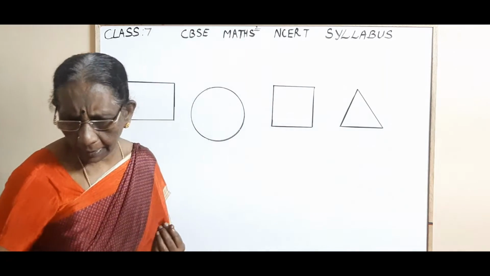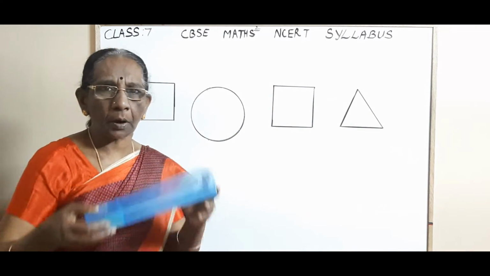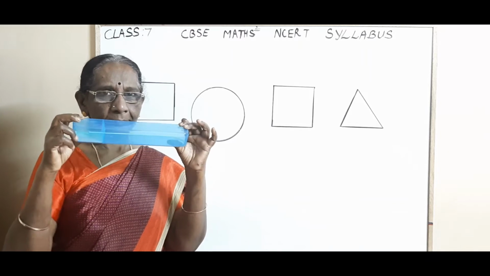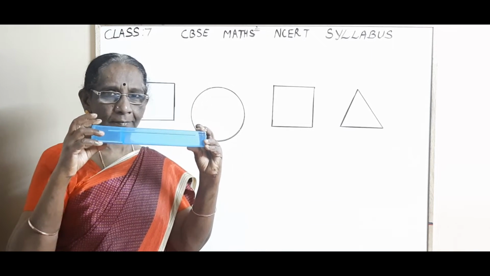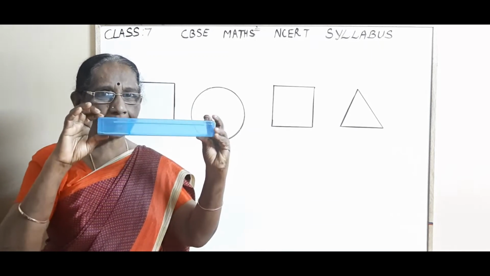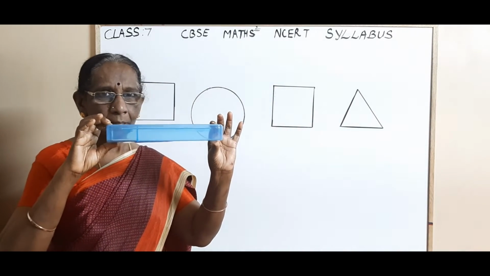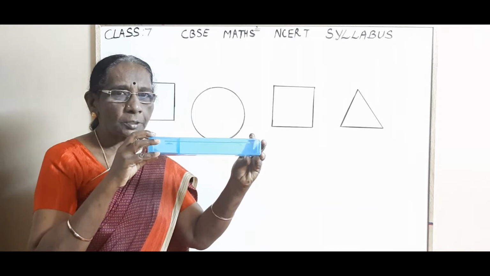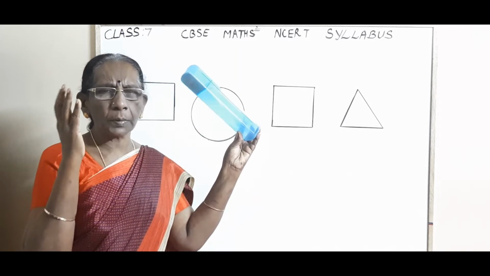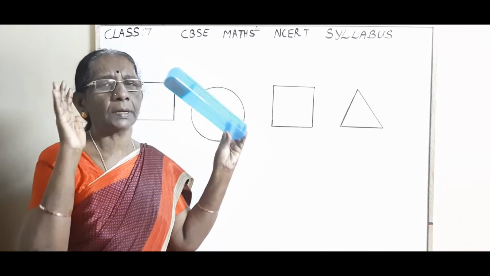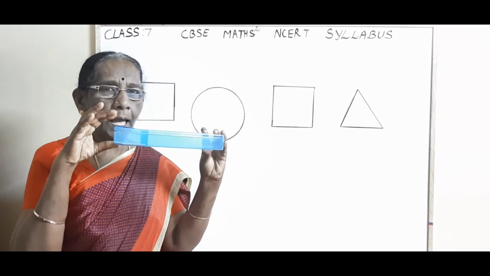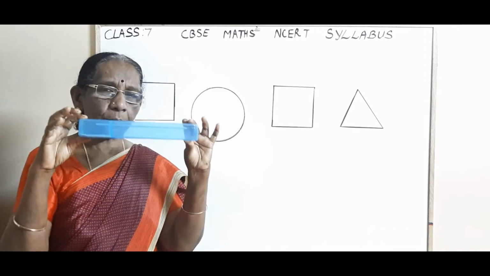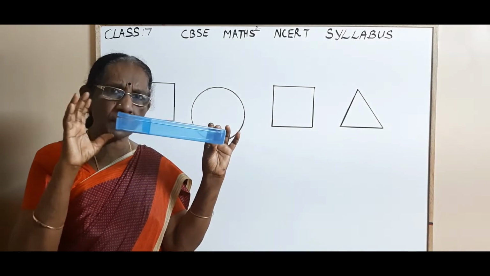But when you consider this box, it has length, breadth and height. It needs a space, isn't it, children? Suppose a room is fully filled with furniture or other things. If you want to keep this box inside that room, there should be some space.